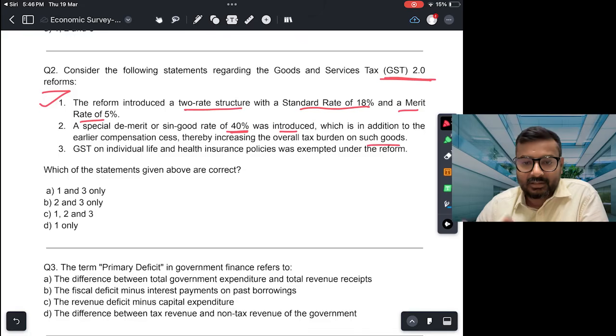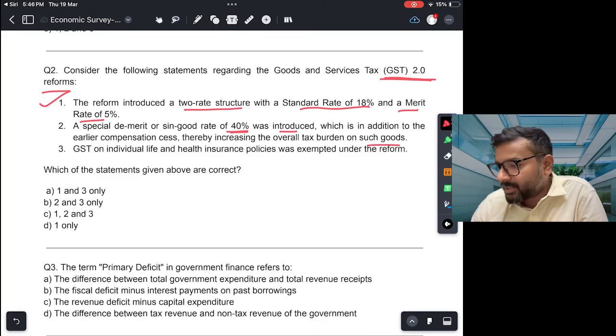So earlier, the rate used to be 28% plus compensation cess, which used to increase it to 40%. Now it is 40% inclusive of the compensation cess. The addition, this is incorrect. Okay, so this statement is wrong.